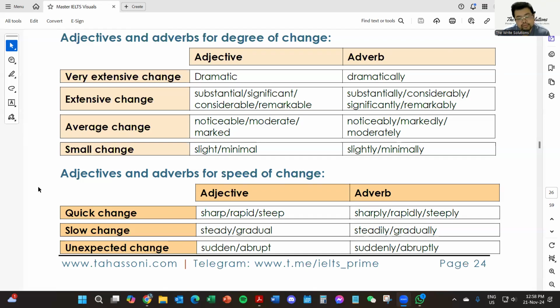Adjectives and adverbs for speed of change. Sharp, rapid, steep. Adverb, sharply, rapidly, steeply. Slow change, steady, gradual, steadily, gradually. Unexpected change, sudden, abrupt, suddenly, abruptly.